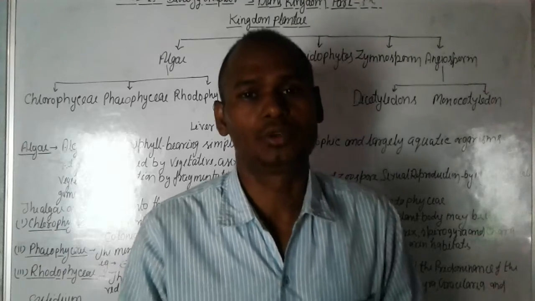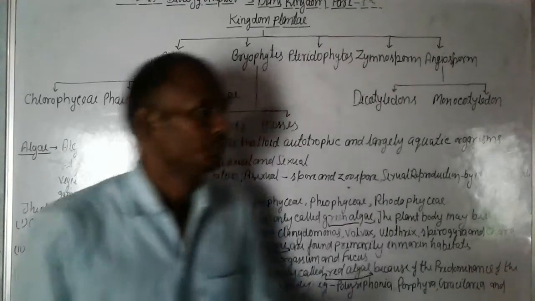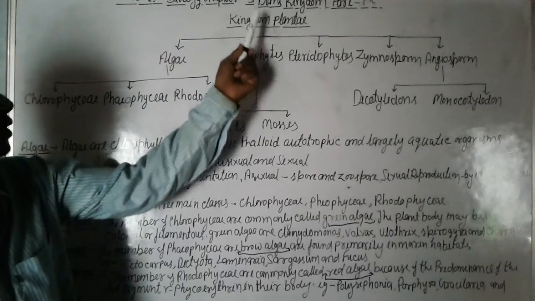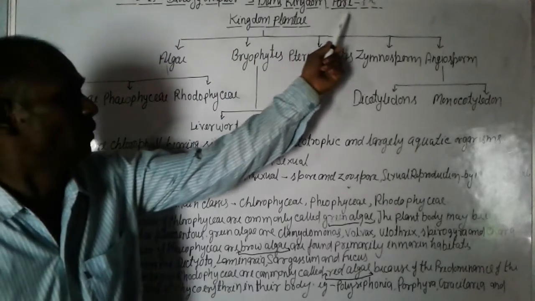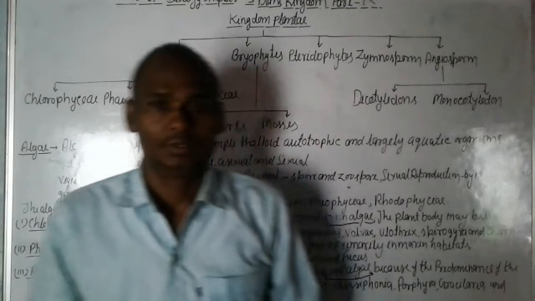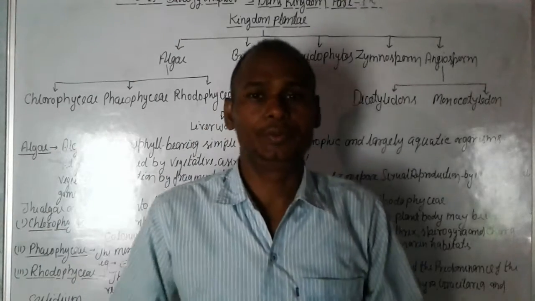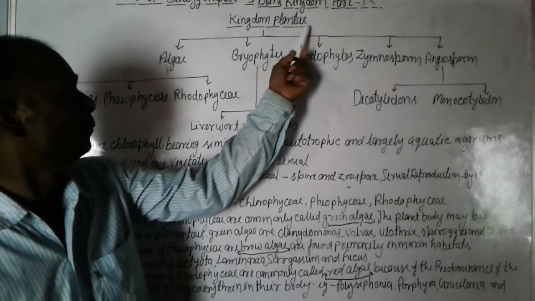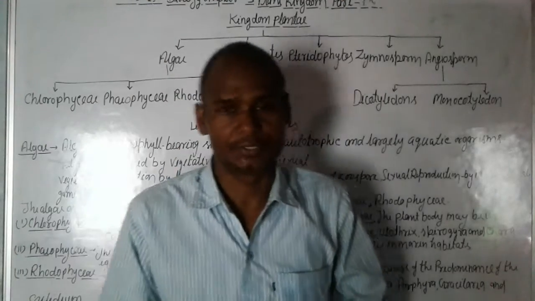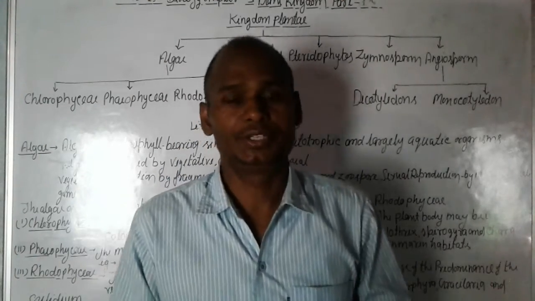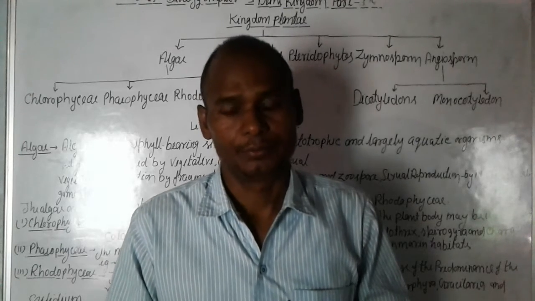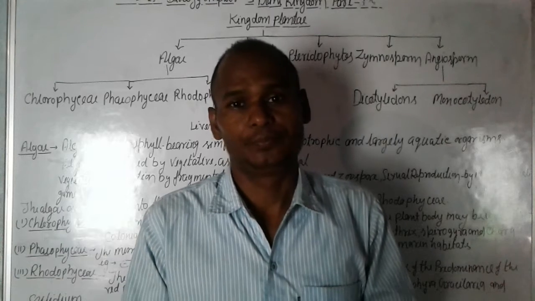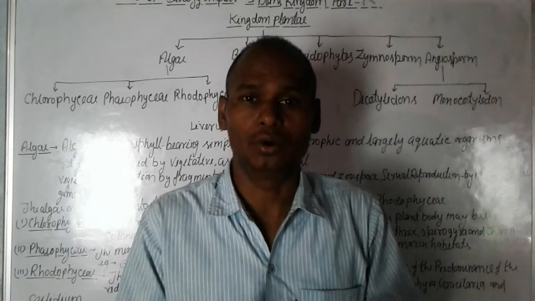Today I am going to talk about the class 11 biology chapter 3, Plant Kingdom, part 1. In this video we will discuss the kingdom Plantae classification. We studied in the previous class about the classification of all organisms